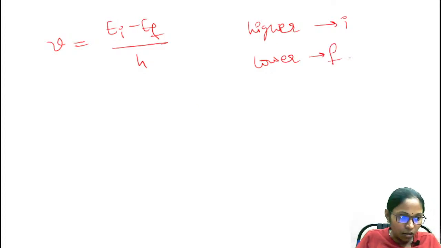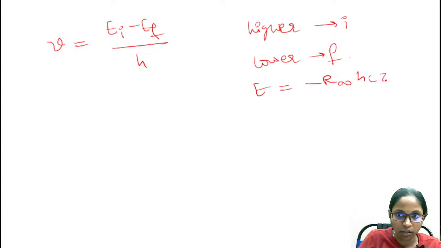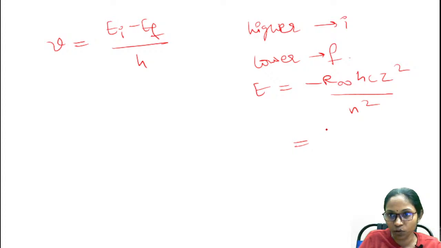Okay, now what is the energy value we have? Tell me the energy value. Thank you so much Hari. The energy value we have is minus R infinity hc Z square by n square. For hydrogen atom Z will be equal to 1.